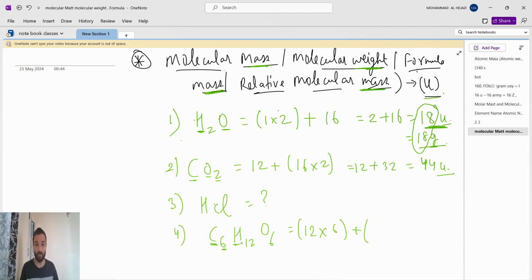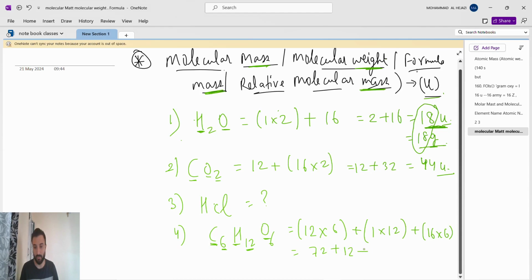Now hydrogen. Atomic mass of hydrogen is 1. And how many hydrogens are there? 12 hydrogen. So 1 into 12, plus for oxygen. Atomic mass of oxygen is how much? Yes, 16, into number of oxygen, 6. Add: 12 into 6 is 72, plus 1 into 12 is 12, plus 16 into 6 is 96. 96 plus 12 is 108. 108 plus 72, 180. 180 u, because it is a molecular mass. If it was gram molecular mass, 180 gram. Okay.